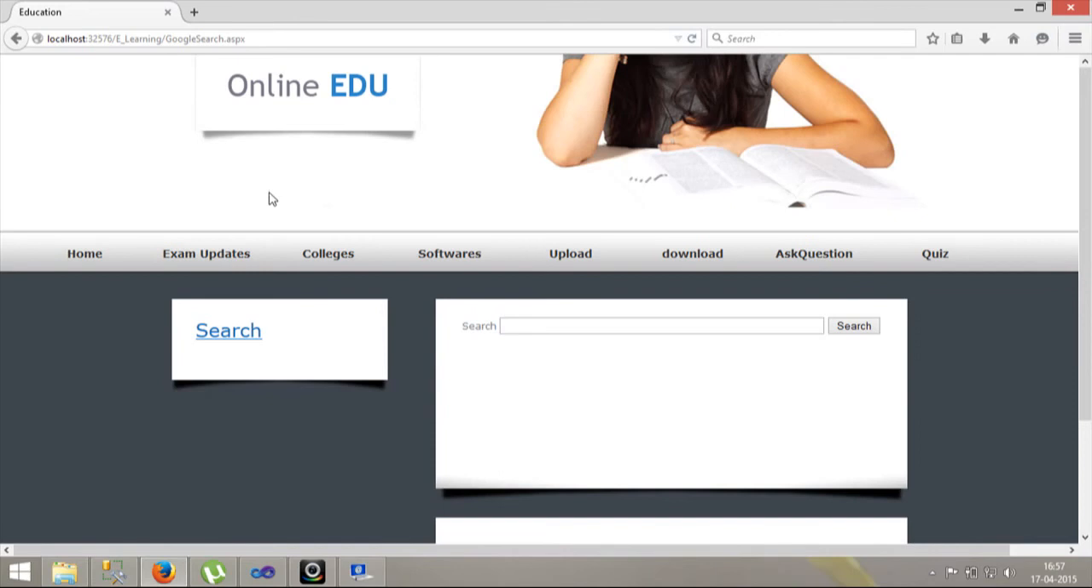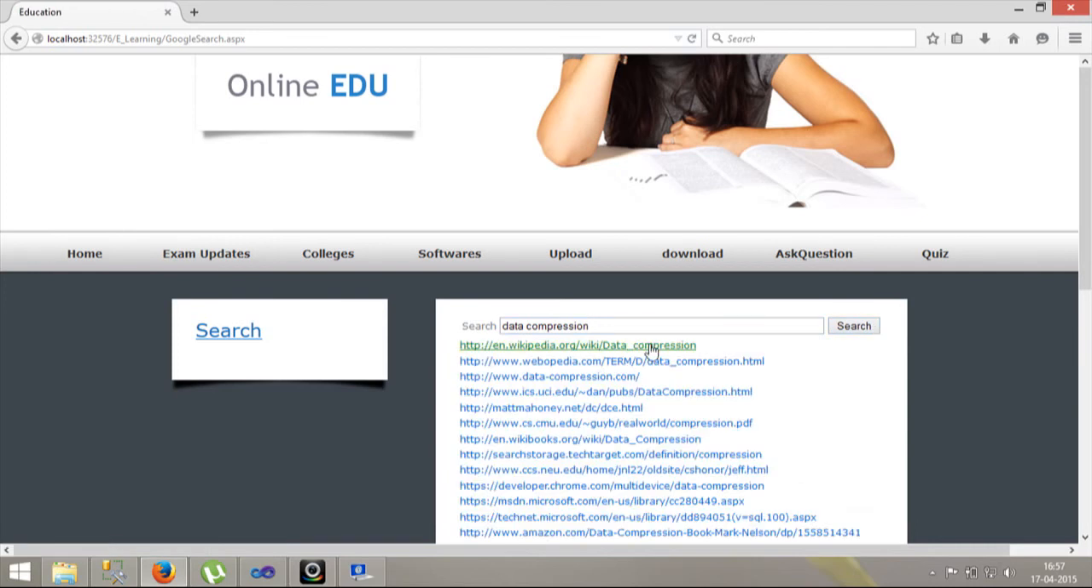Okay friends, so this is our online learning module, so-called e-learning. This is our home page. Here a person can search for different files. For example, if a person wants to search for data compression, then he can type data compression and click on search, and he will get various links, with the help of which he can navigate to some other site.